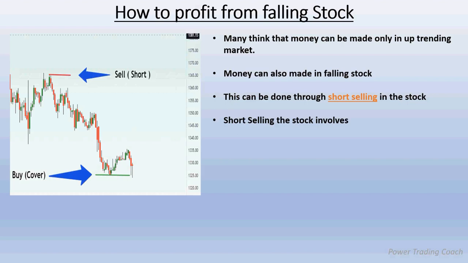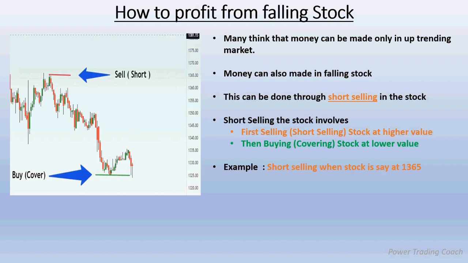What does it involve? Short selling involves first selling the stock at a higher value. As you can see in the diagram, you can sell at the high. It is called short selling because you don't have the stock, but you will be able to sell the stock without owning it. That is possible. Then once the stock reaches its target, you will be buying, also called covering the short, at a lower value.